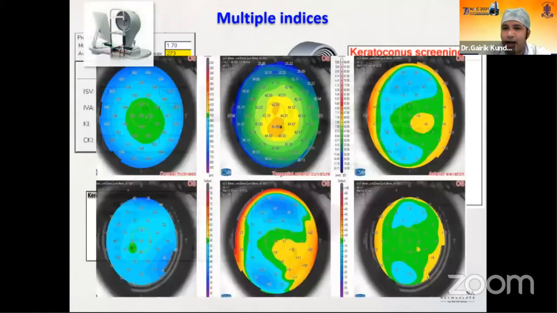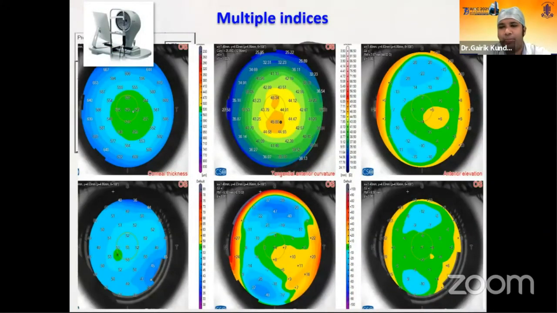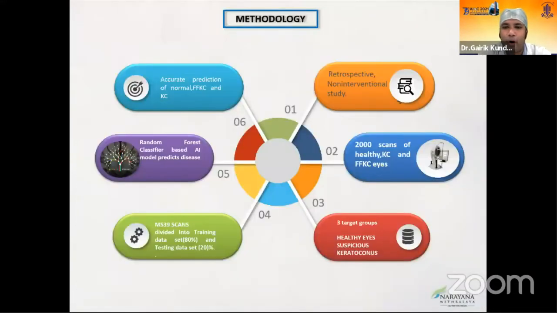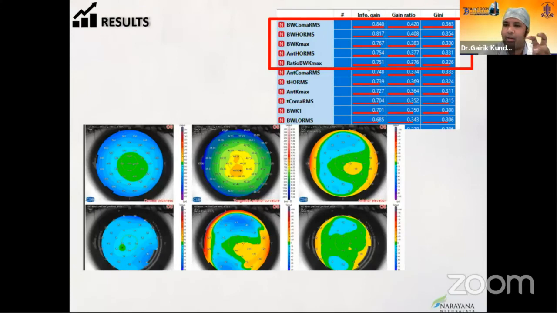We have also done a study on MS39, which is an epithelial tool, using these multiple indices. And what is important is that the majority of the parameters picked up by artificial intelligence to distinguish between a normal, an FFKC or a KC was the level of Bowman's. So it's trying to say that Bowman's level imaging is essential in these cases.